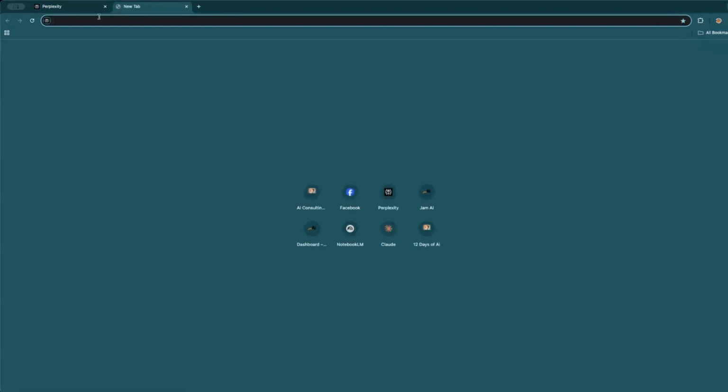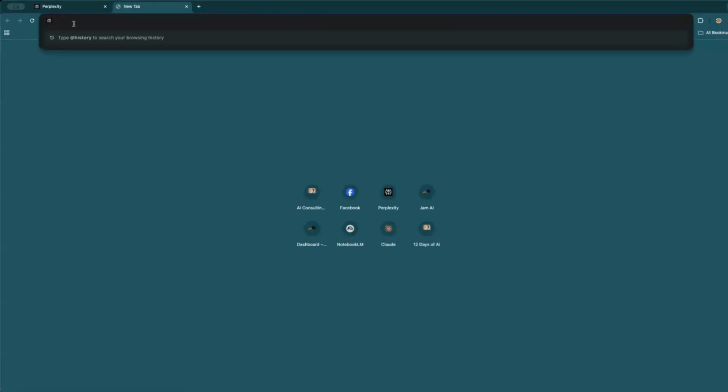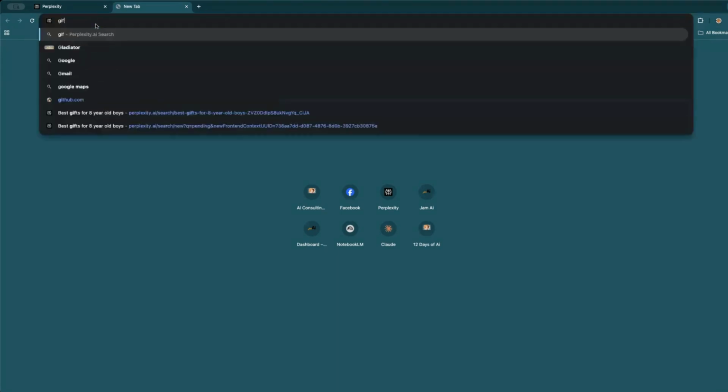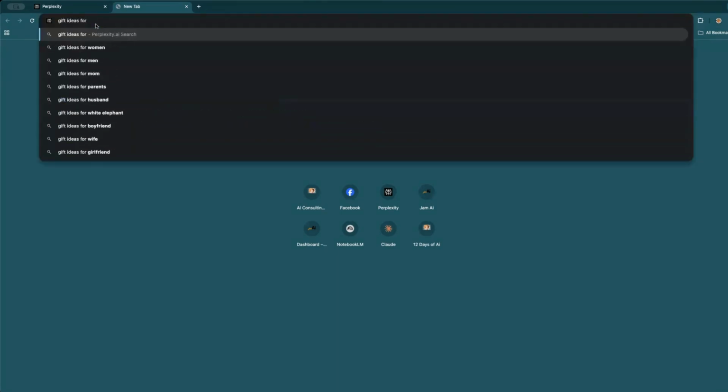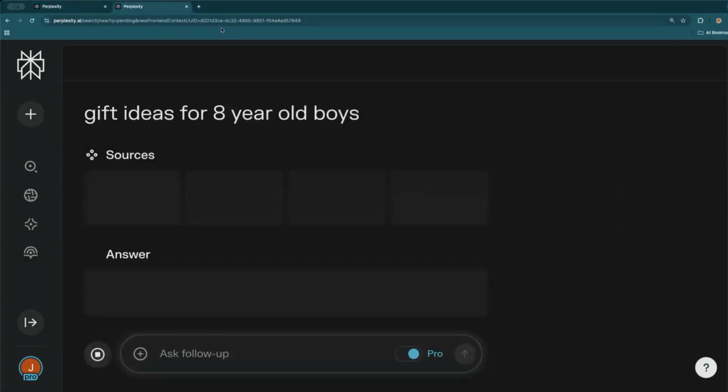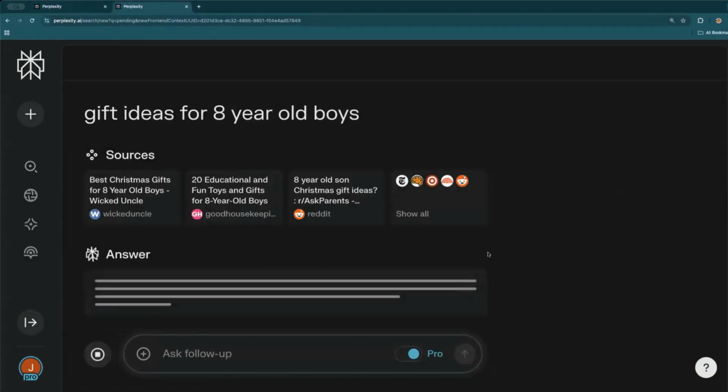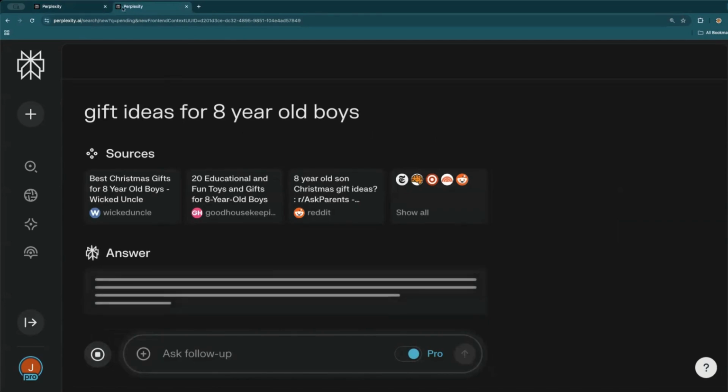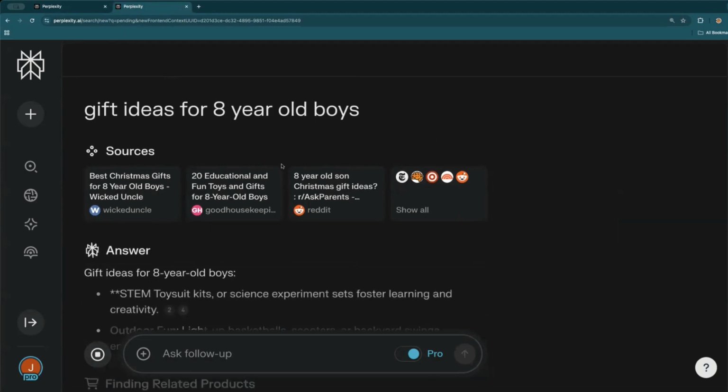And just so you know, you can add it to your browser. So if you open a new tab, you can see here that I'm only searching Perplexity. So let's do gift ideas for 8-year-old boy. Just like if I were to put that into Google, I'm doing it in my AI search engine, Perplexity.